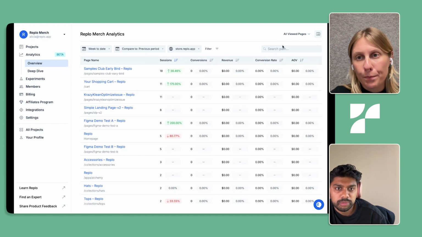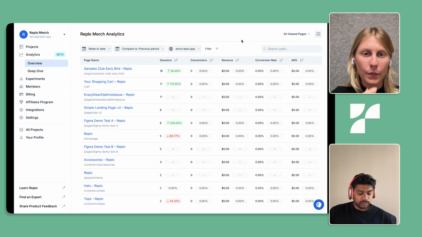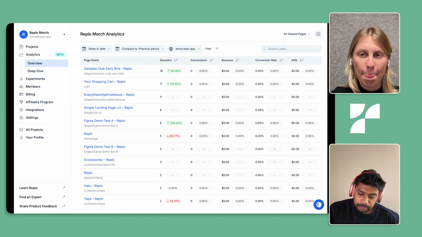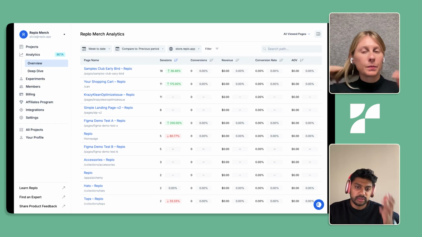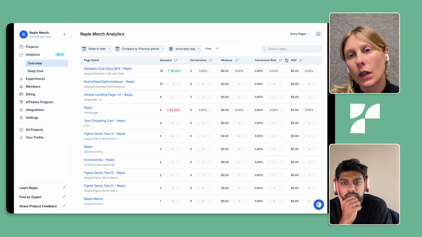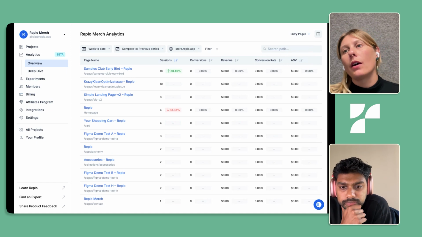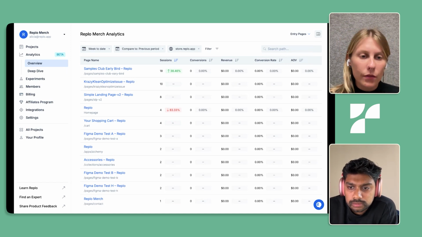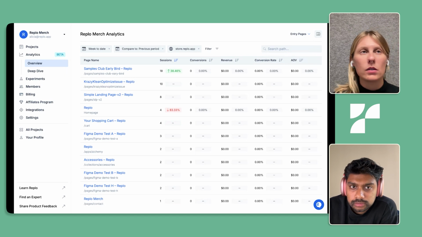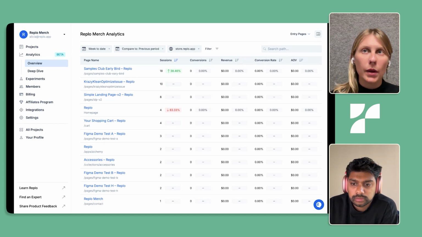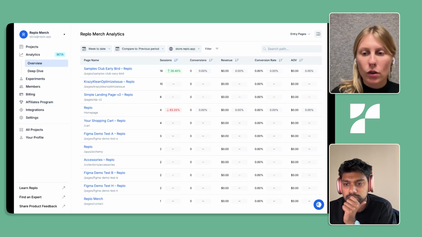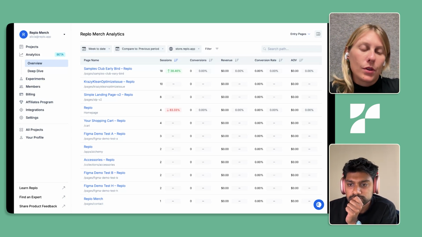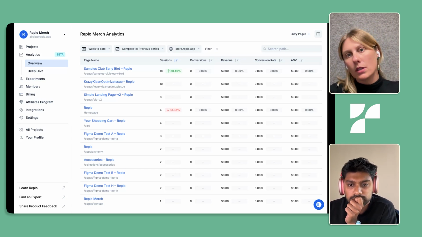Got it. From a business perspective, maybe you've got some good customer anecdotes here. Are people defaulting to viewing the entry page? When do you use which, in your opinion? Yeah, that's a really good question. I think this also relates to how people use Replo. A lot of our customers are very focused on Replo as a landing page builder right now, and because of that, we default to the entry pages, and everyone will default to this view.